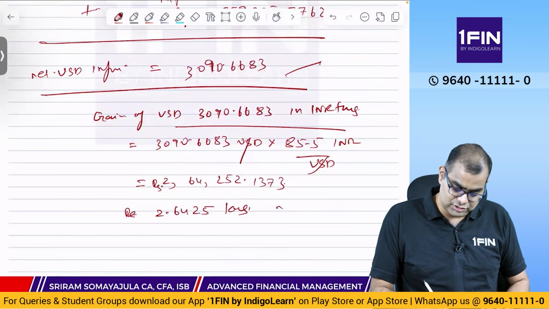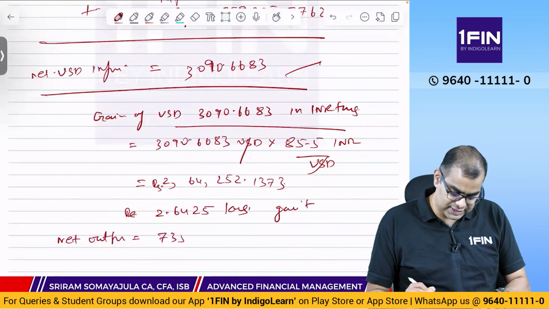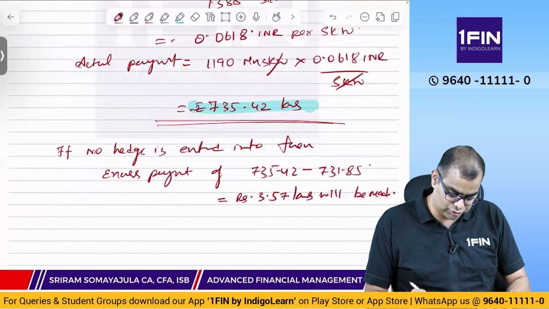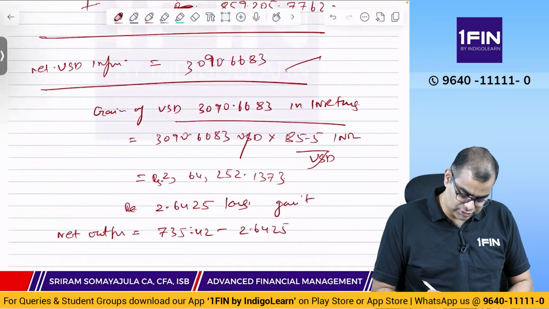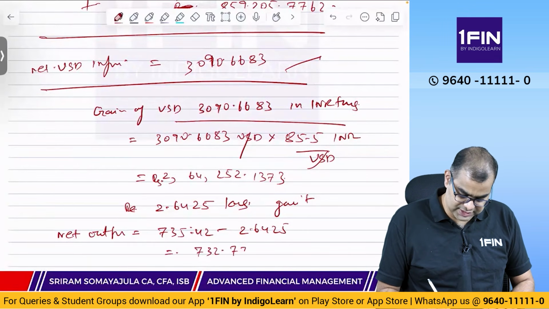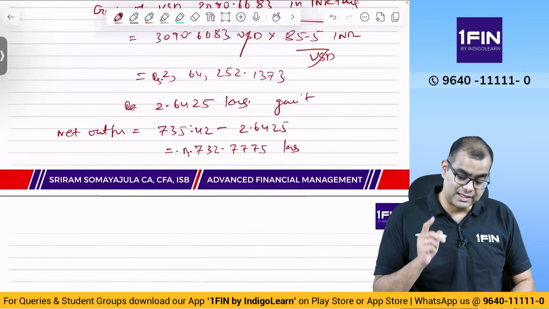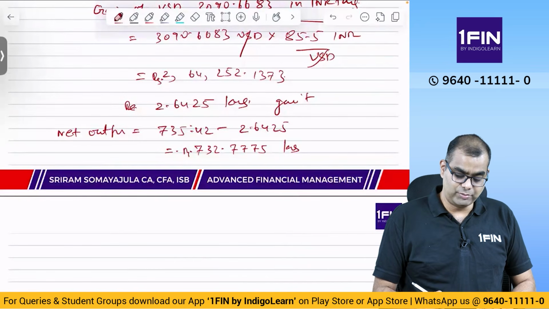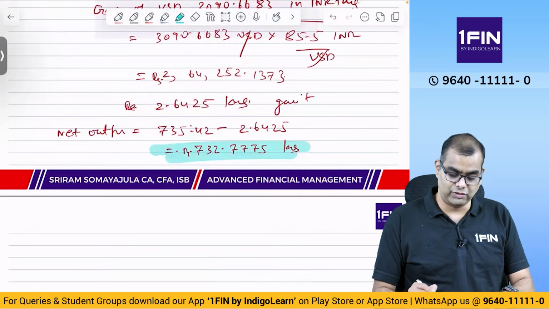This is the gain. So what is net outflow? It is equal to 735. We had some number. What is that? 735.42 minus 2.6425. That is equal to 732.7775 lakhs. Now, this 732.7775 lakhs, how does it compare? This is your outflow.